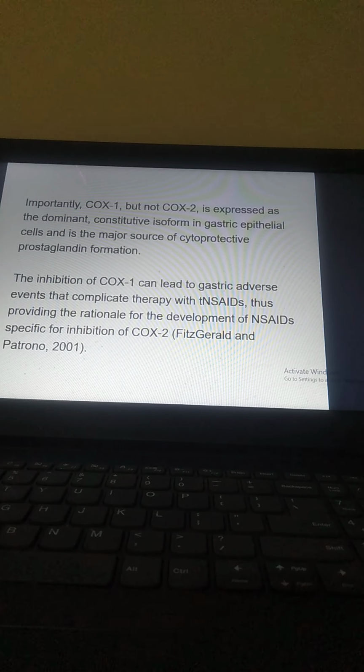Importantly, COX-1, but not COX-2, is expressed as the dominant constitutive isoform in gastric epithelial cells and is a major source of cytoprotective prostaglandin formation. So it is being inhibited by the NSAIDs. The inhibition of COX-1 can lead to gastric adverse events that complicate therapy with NSAIDs, thus providing the rationale for the development of NSAIDs specific for COX-2 inhibition.